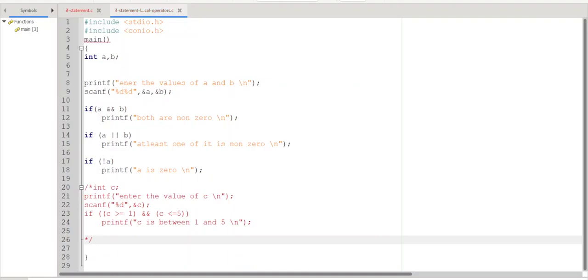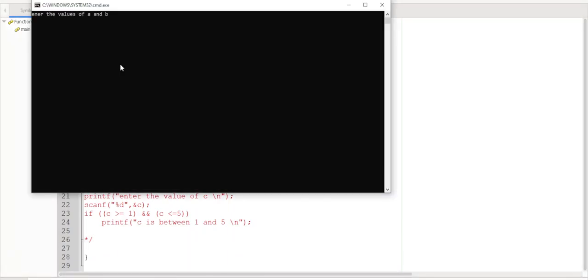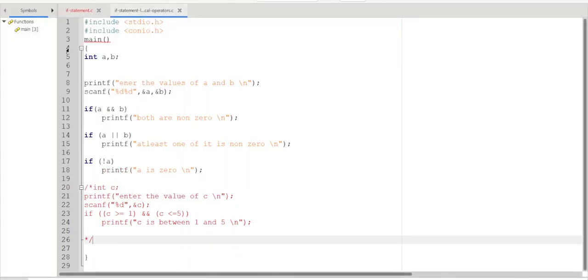Let us give the values. Build it and then execute. Let us give the value of A 1, B 2. Both are non-zero. That is printed. This is printed because both A and B are non-zero. So this is true. So this one is printed. It goes here. Remember, we are not using any else part. So this statement will also be executed.